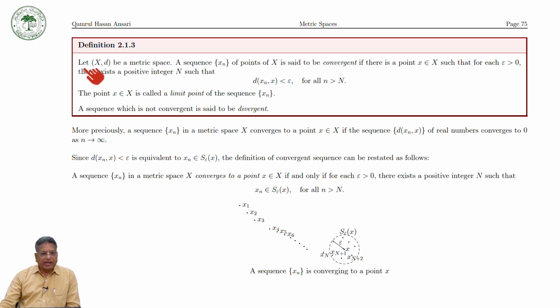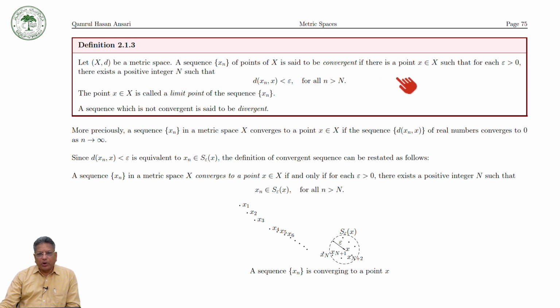Let (X, d) be a metric space and xn a sequence of elements of X. This sequence is said to be convergent if there is an element x in X such that for each epsilon greater than 0, there exists a positive integer N such that the distance between xn and x is less than epsilon for all n greater than N.